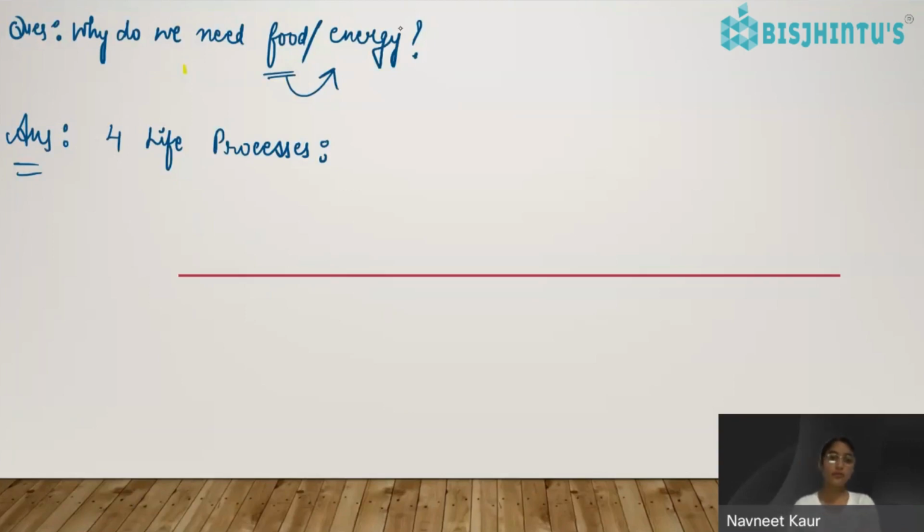So next we have, why we need the digestive system. This particular chapter from biology we will be doing in the form of questions, right? It becomes easy to understand the concept when we do it in the form of questions, because this is biology, a totally theoretical subject. So yes, we'll be doing it in the form of questions. Next point we have, why do we need the digestive system?